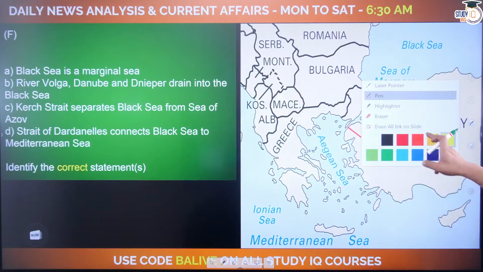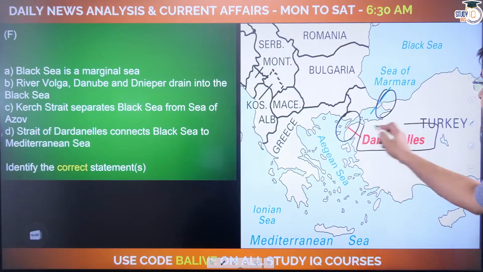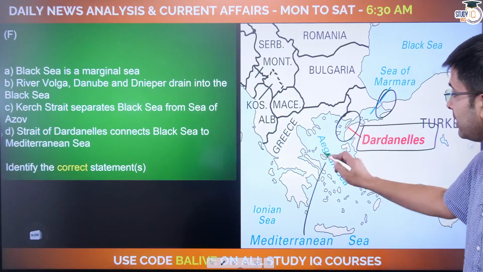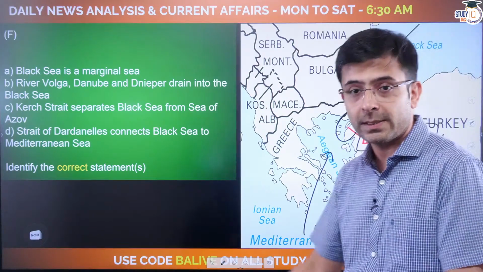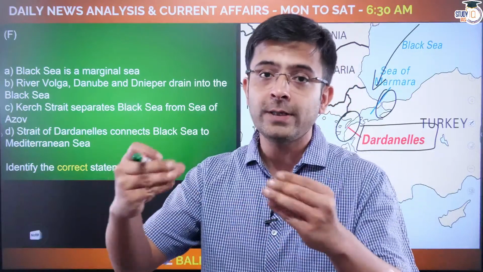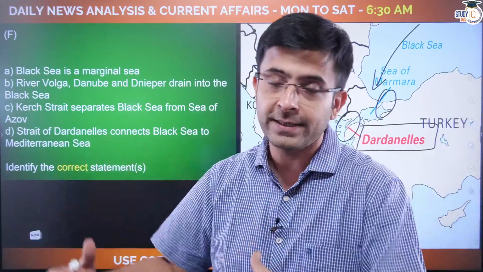Now just focus here for a second, you are looking at two straits here. This one is the Strait of Dardanelles, which connects the Aegean Sea to the Sea of Marmara, which is eventually connected to the Black Sea by the Bosphorus Strait. So you can say that yes, Dardanelles does connect the Mediterranean to the Black Sea via the Bosphorus Strait, right? It does not provide a continuous passage, but it is one of the important choke points insofar as connecting from the Mediterranean to the Black Sea is concerned.